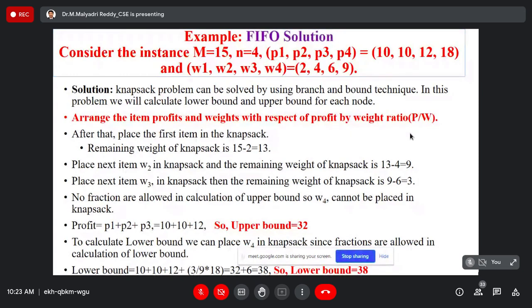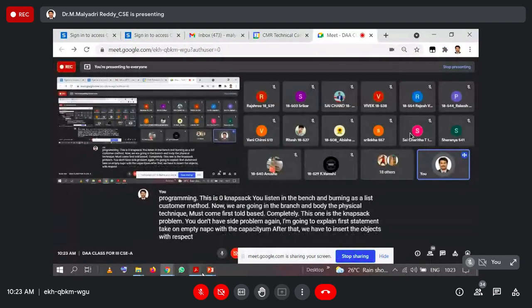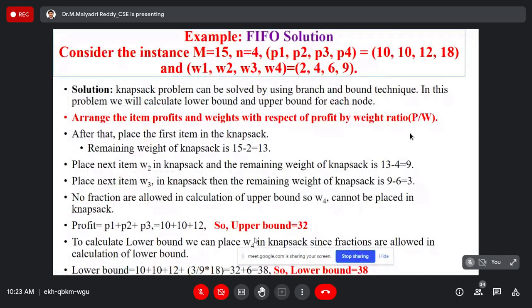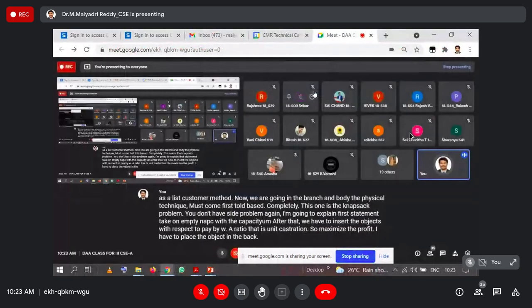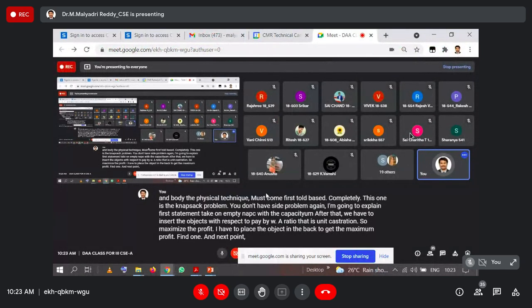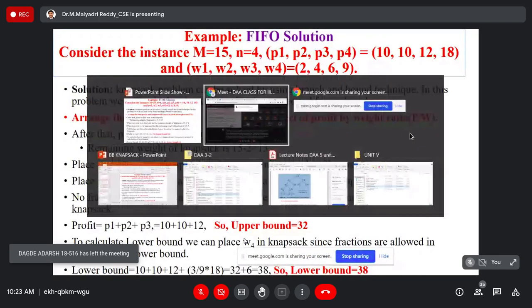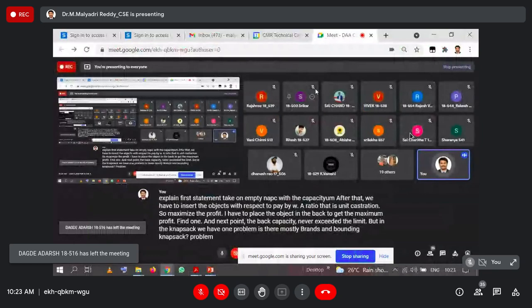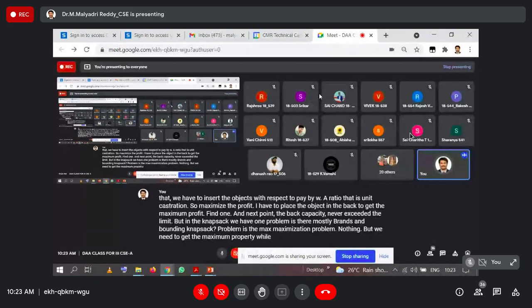First statement, take one empty knapsack with a capacity M. After that we have to insert the objects with respect to the Pi by Wi ratio, that is the unit cost ratio. To maximize the profit, I have to place the objects in the bag to get the maximum profit. Next point, the bag capacity should never exceed the limit. But in the knapsack, we have one problem: mostly, the branch and bound knapsack problem is a maximization problem, nothing but we need to get the maximum profit while including the objects in the bag.